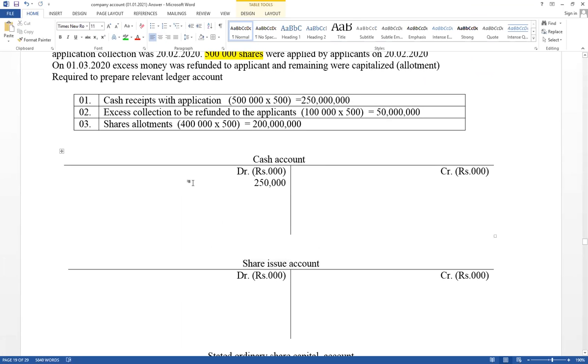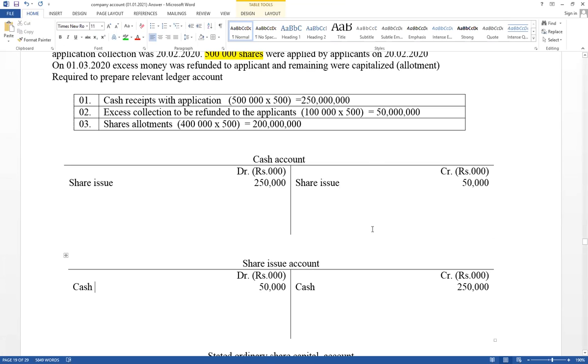Name of other ledger accounts. And share issue account credit 250,000 as a cash. That is step number 1. But excess application equals 50,000. Excess money should be returned, 50,000. It is the opposite side. Therefore, cash paid, cash account credit 50,000 as a share issue, and share issue account debit 50,000 as a cash.